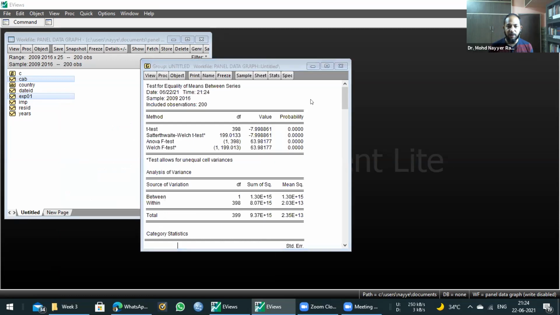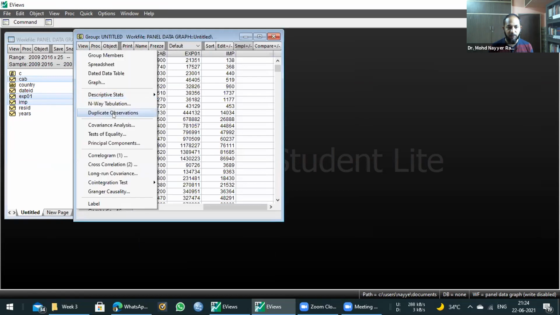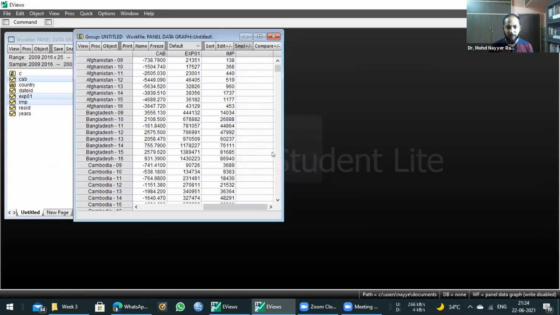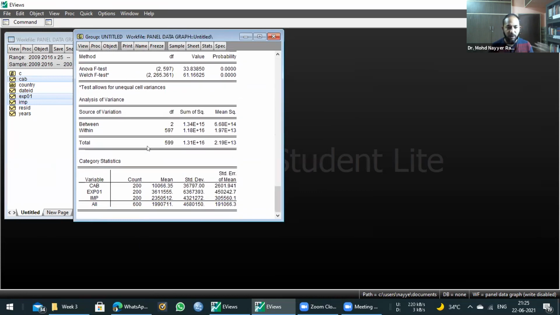Now again, if we see for three series, you can see as group we go to test of mean. So you see that the value is 0, 0, which means that in both the cases null hypothesis has been rejected, which means that the mean is not equal. It means mean is something different. And you can see this is demonstrated here also, that the total mean for all three series, current account balance, export and import, is different. Okay, you are getting my point? So that is quite important to understand.